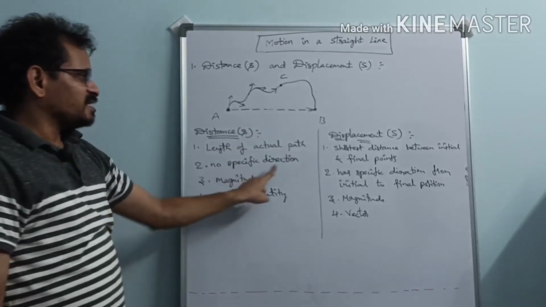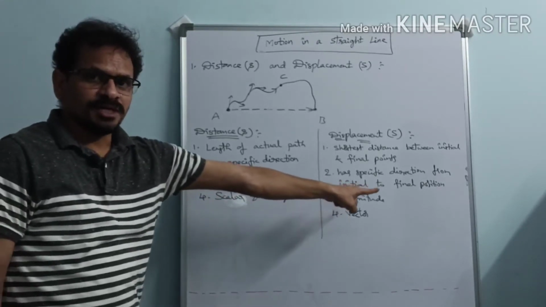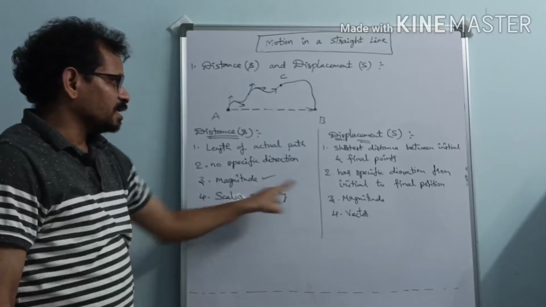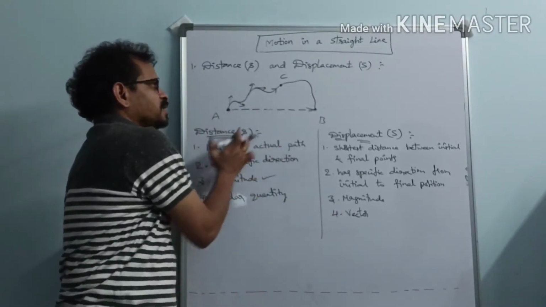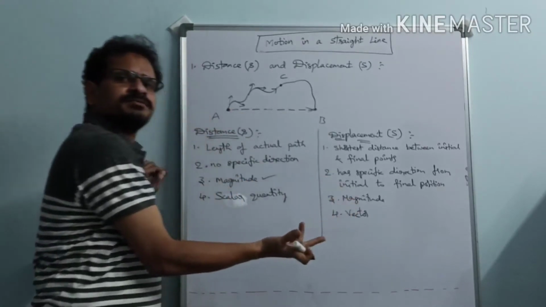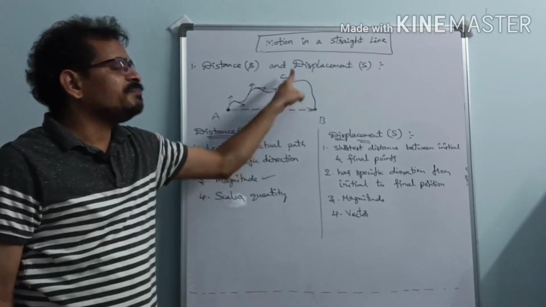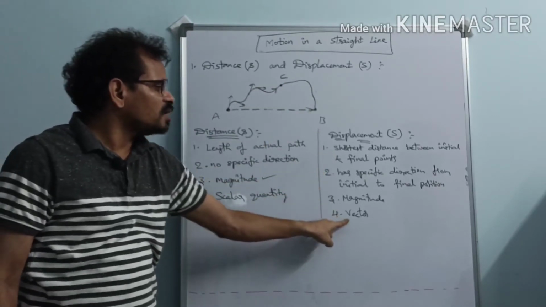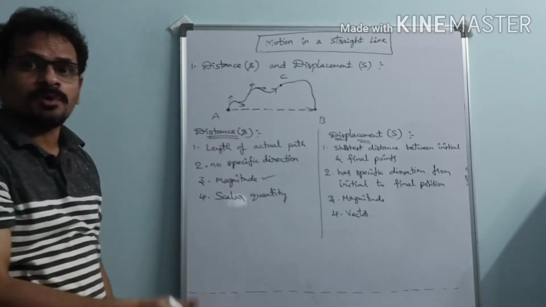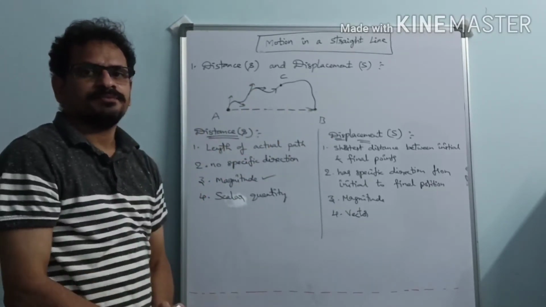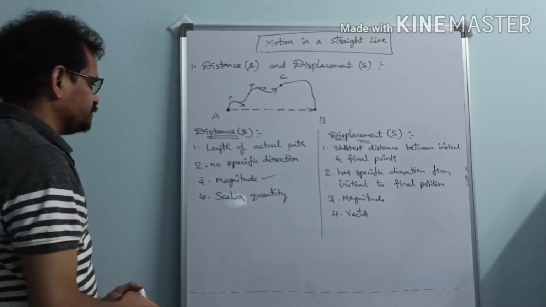Here, distance does not have a specific direction, while displacement has a specific direction from initial position to final position. Here it has magnitude, and there also it has magnitude. The length of this line is the magnitude in this case. Distance is a scalar quantity because there are many possible directions here. Here only one possible direction is there, from the initial point towards the final point. So that one is a scalar quantity, while displacement is a vector quantity, right?